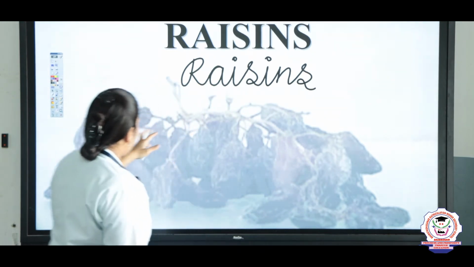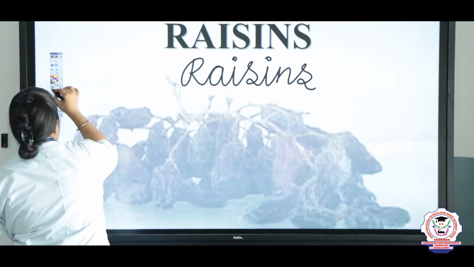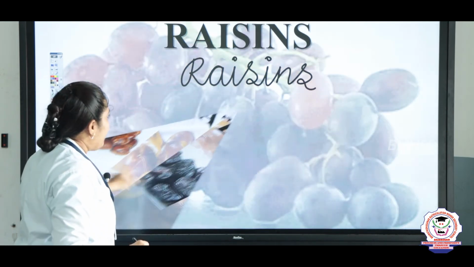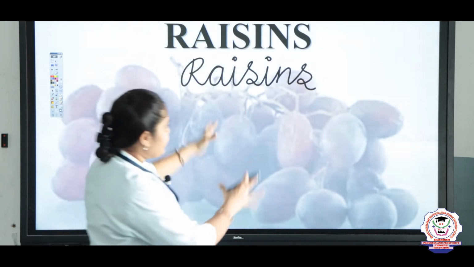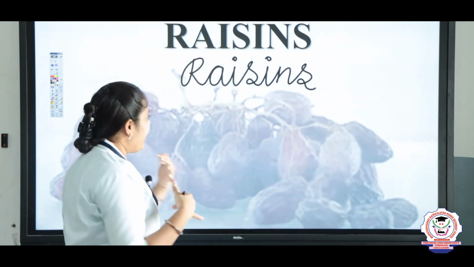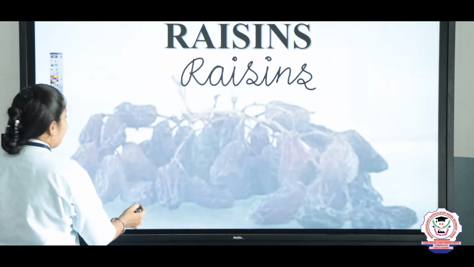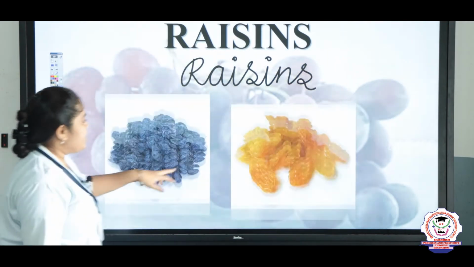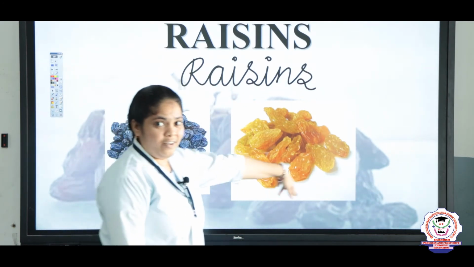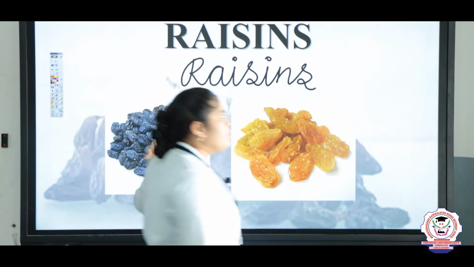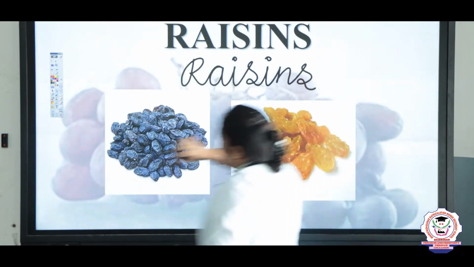Okay? How does the grape become raisins? Look here at how the fruit changes, it becomes very dry, and at last we get these dry grapes. So this is black and this is white. It is also rich in iron. This one is rich in iron.